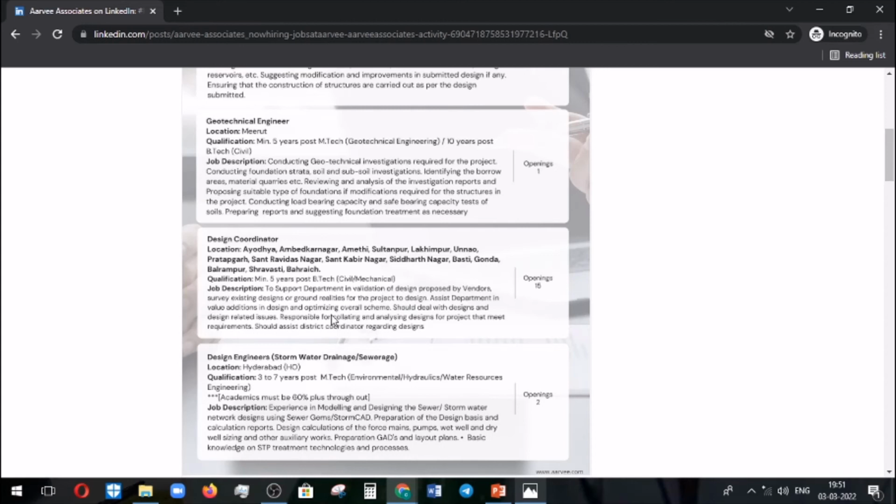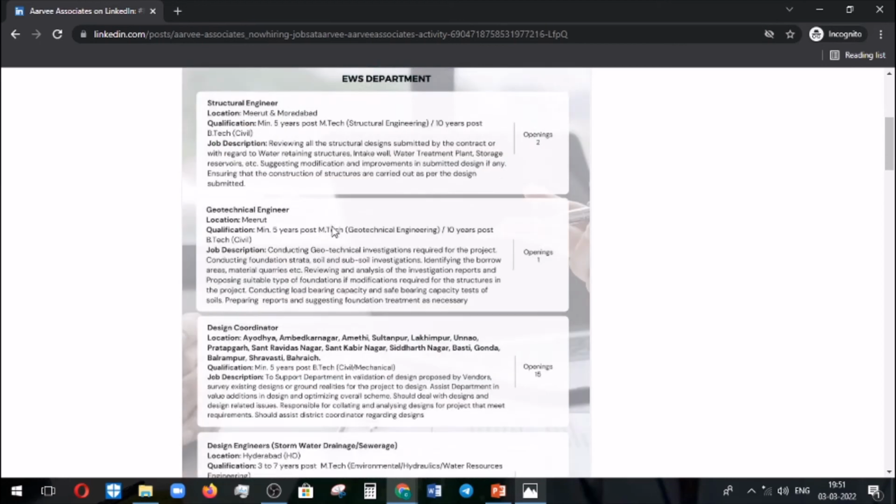Further, they also mention design calculations and the forces that come from the mains and pumps. Basic knowledge of STP, sewage treatment plant, is also needed. These are the vacancies, and the main thing is this job is in the location of Hyderabad.